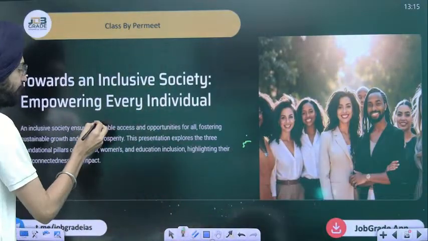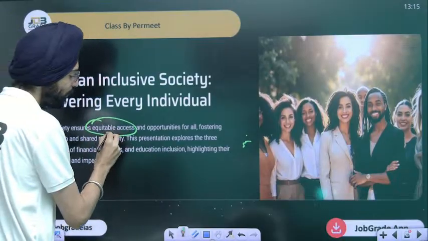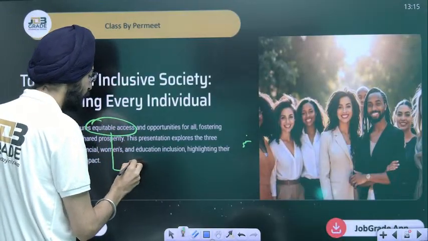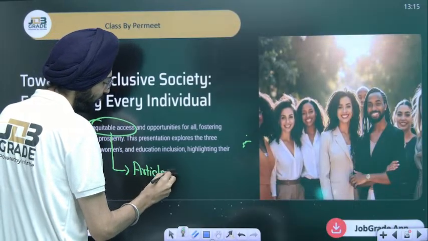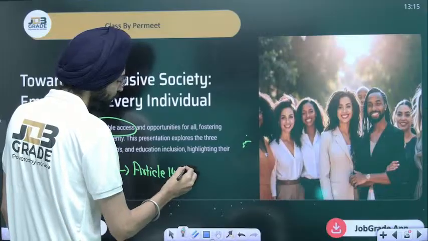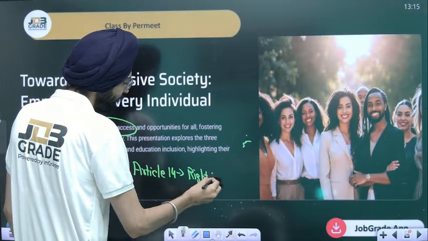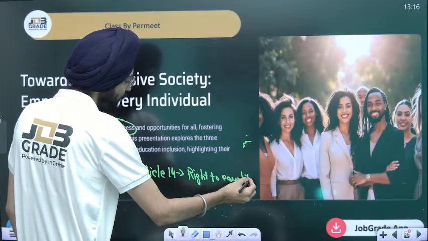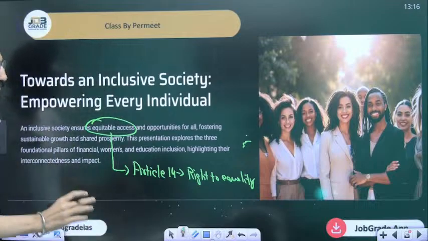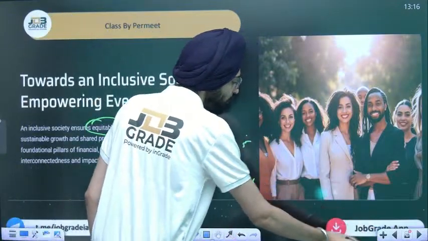Equitable access is equivalent to what we consider in Article 14 of the Constitution, called the right to equality. And equality comes with two things. One of the aspects of equality is equal opportunities for all.